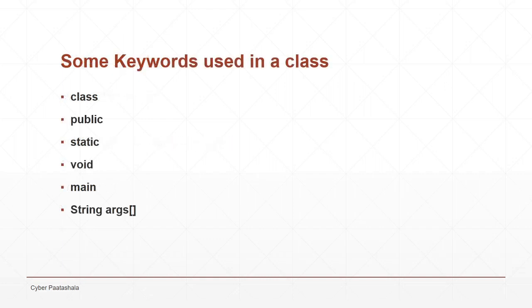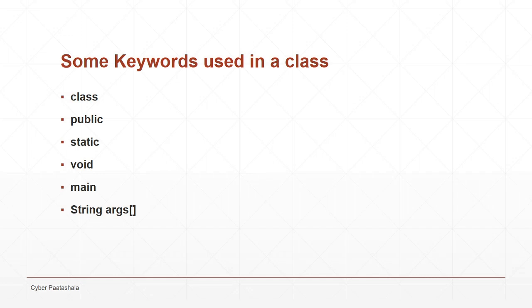Let us discuss the keywords used in a class. So let us start with class. For now, remember that class is a keyword which will be used to declare a class inside a Java program. I'll be explaining what is a class and what is an object and all the OOPS principles in the further sessions.